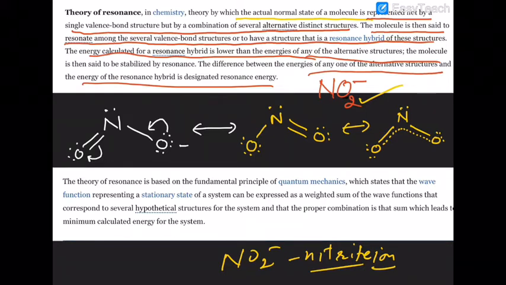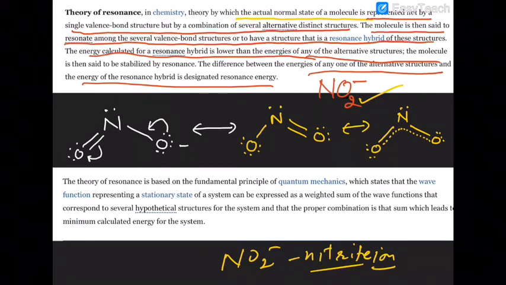So the difference is with the energy of the most stable structure. In a resonance, you may have 2 or 3 or 4 or more different structures. Out of that, the most stable structure is taken out. Its energy is determined from the thermodynamic table, and then it is compared with the resonance hybrid energy of the molecule. The difference in both the energy levels gives you the resonance energy of that particular molecule.